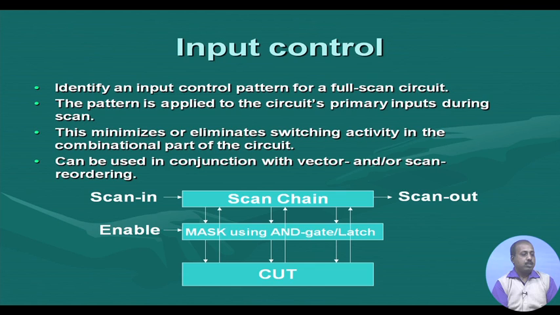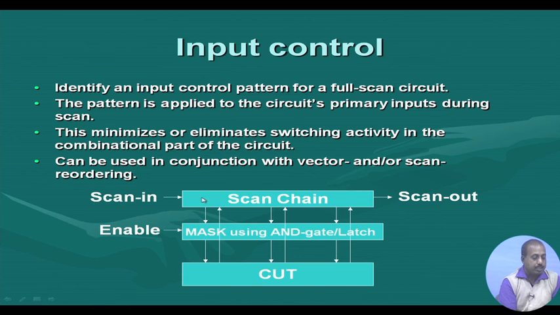Another possibility is to control the input. I have said that when the test patterns are going through this scan chain, the circuit is seeing those transitions, as a result we have got these transitions coming to the circuit. But if I can somehow do it like this, that is, we have got a mask in between and there is an enable signal.